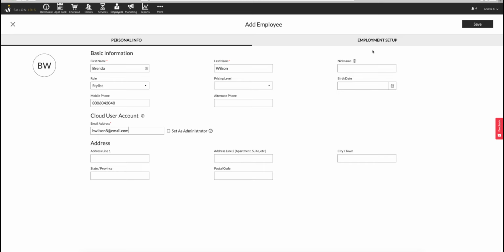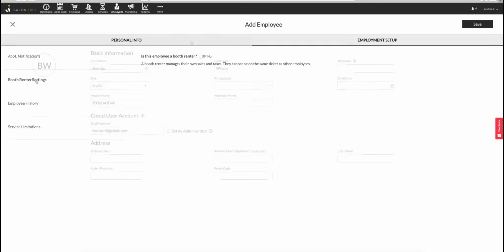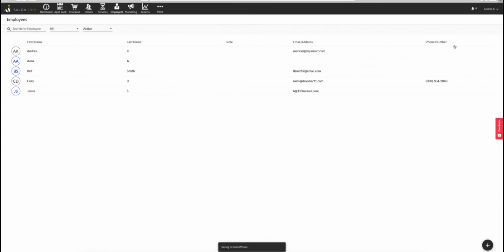If you click onto the Employee Setup tab, you will see more options. You can see that we have an option to notify employee by text and email. This will work if you have the messaging system enabled. There's an option for booth renter settings. This is useful for independent contractors. You might want to return later and turn this on. Let's click Save and add the new employee to the software. The employee will receive an email at this point that they can use to activate their account.